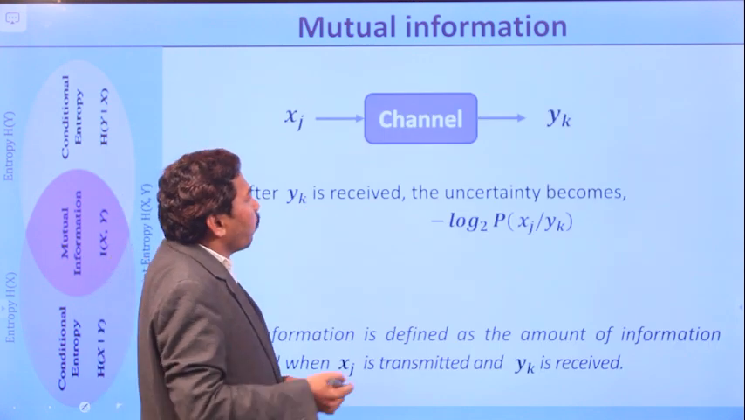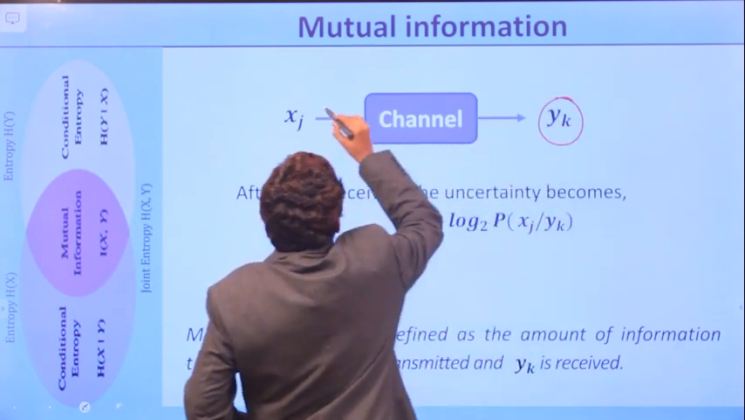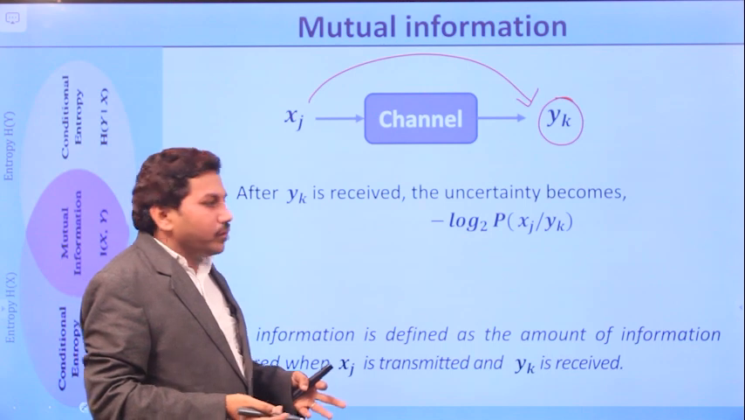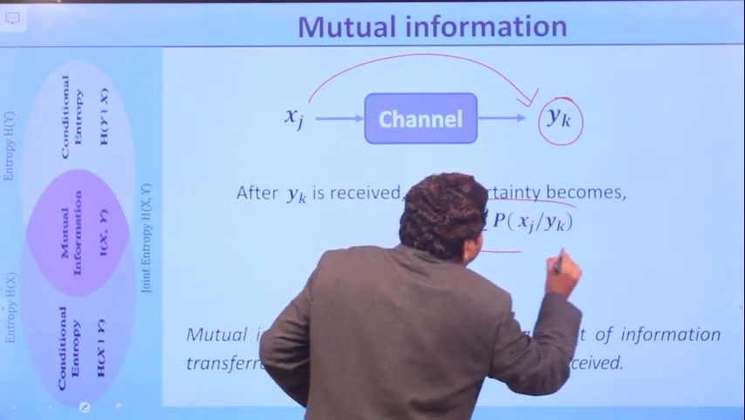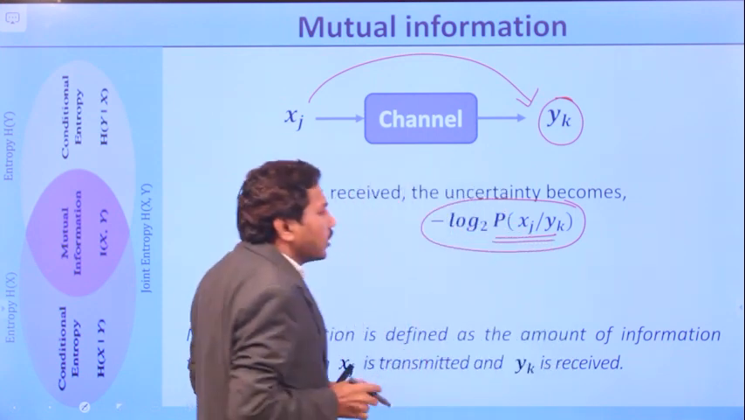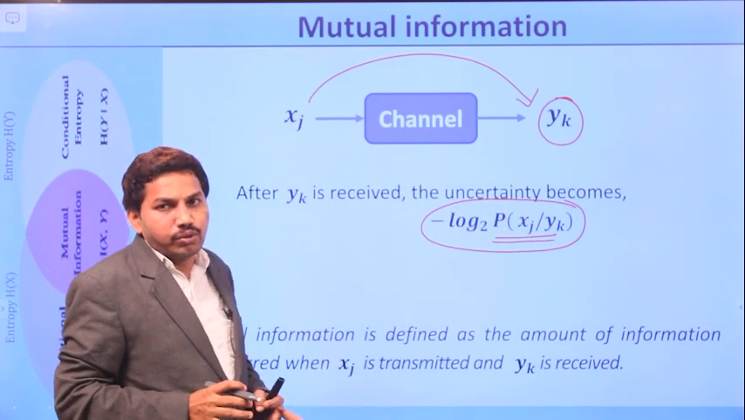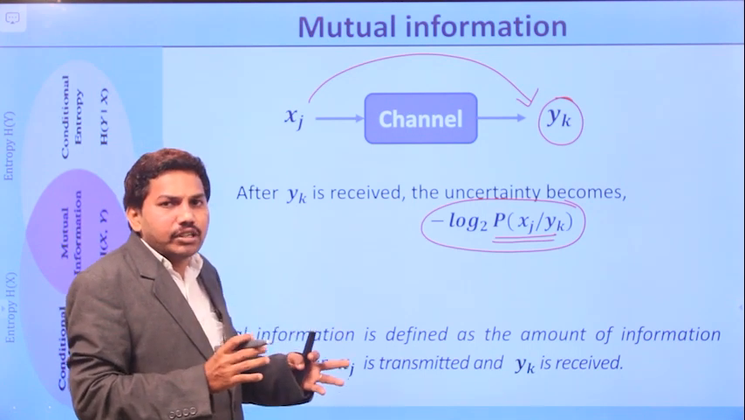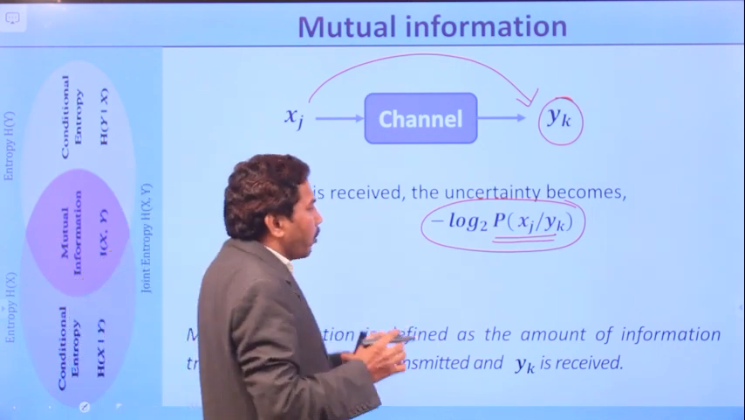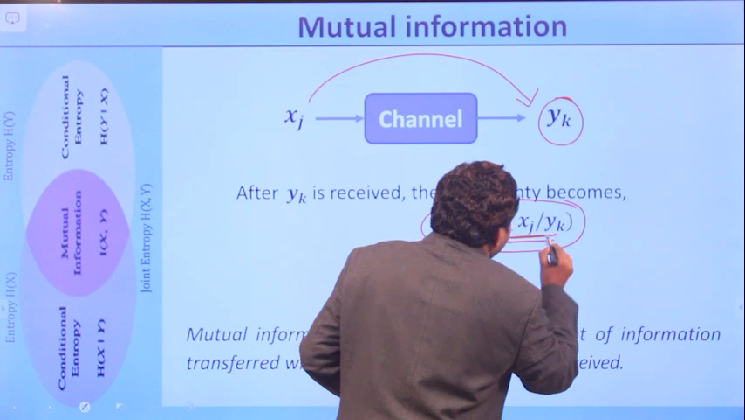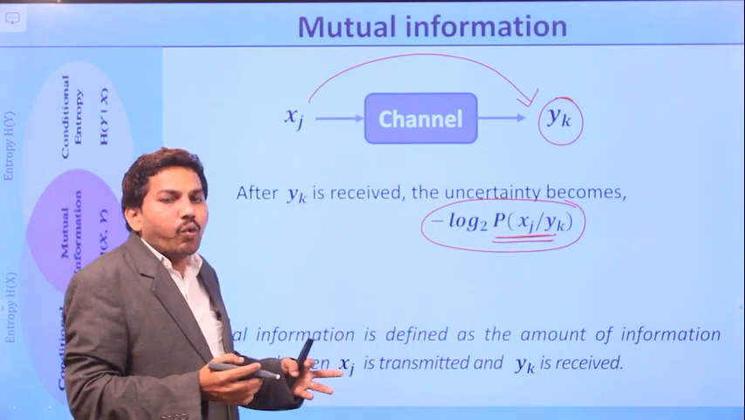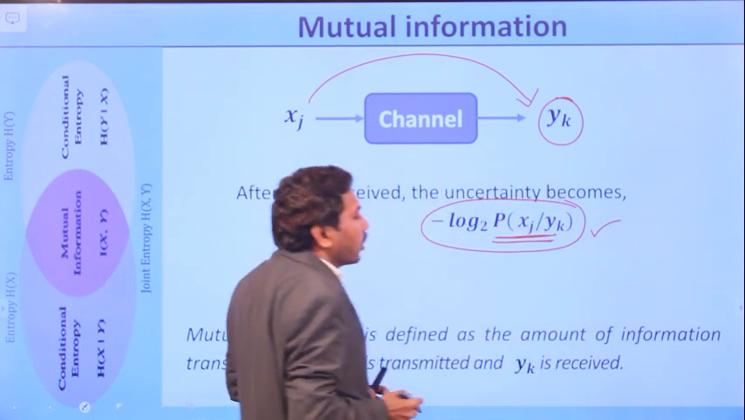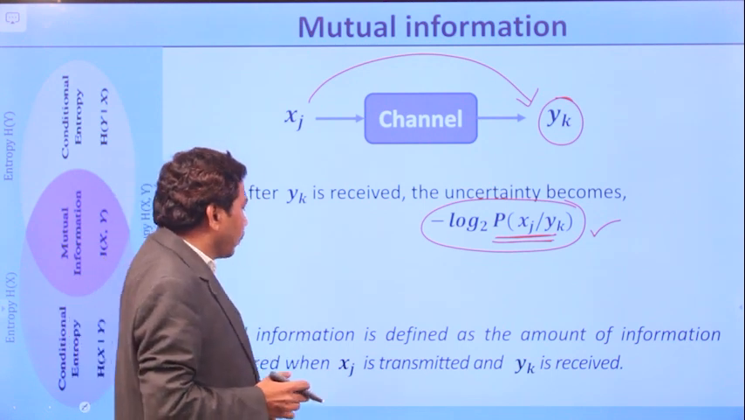Once Yk is received, when Xj is transmitted and Yk is received, the uncertainty becomes minus log of P of Xj given Yk. That indicates the probability of Xj when Yk is received. If you know the probability of occurrence of an event, it is very simple to calculate the information, which is represented as minus log of its probability. So it is P of Xj given Yk, the probability of Xj when Yk is received, right? This is called the final information, or you can call it the final uncertainty, right?